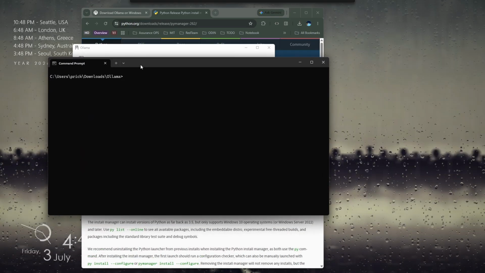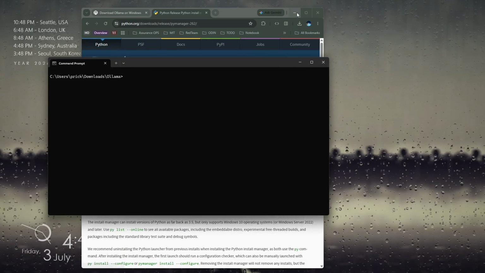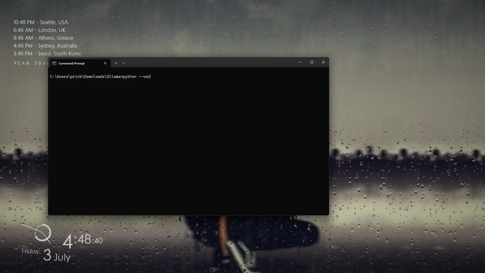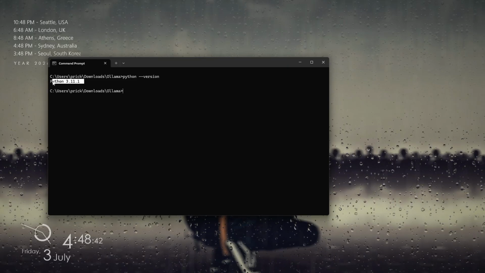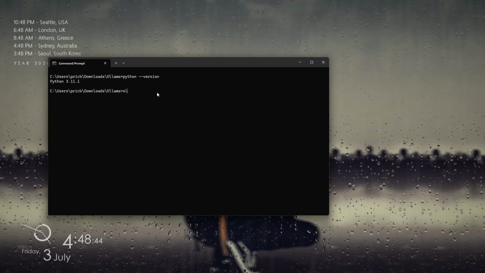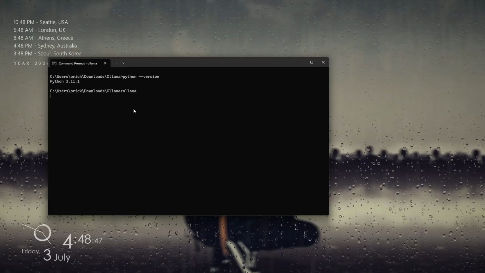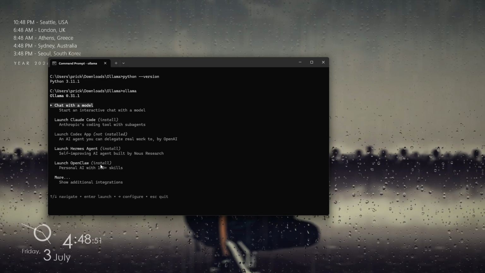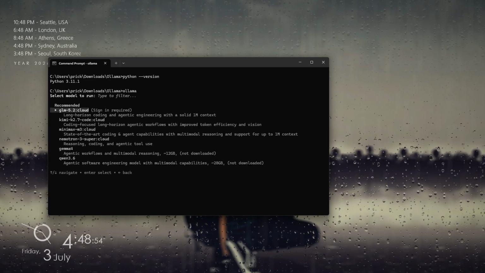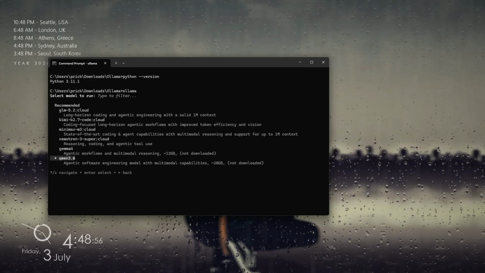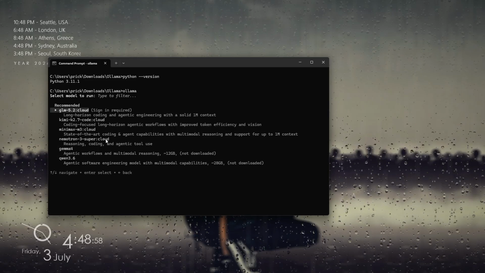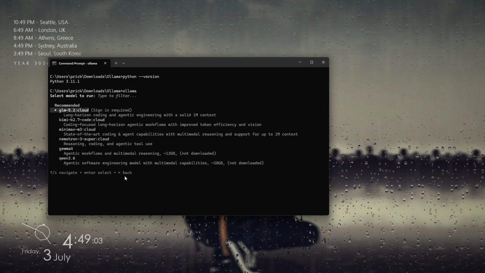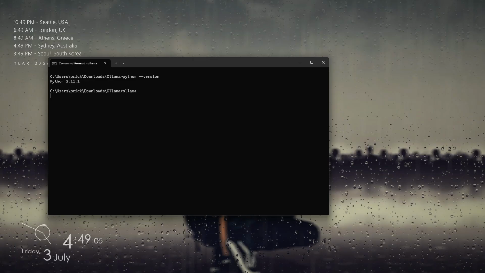Now what we'll do is just interact with both of these from our command prompt. So let's check the Python version. You can see we have installed Python. Let's go Ollama. It gives us an option on what we want to do. So let's go chat with the model. And basically, okay, let's go back because we don't want any of these models.